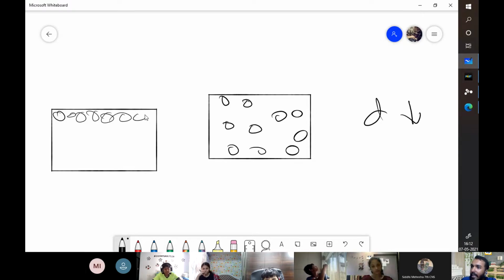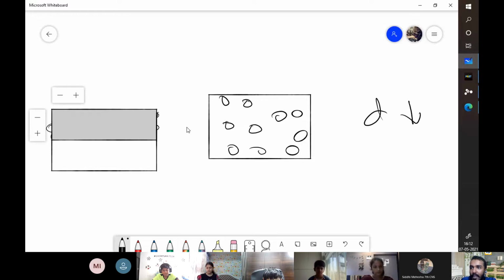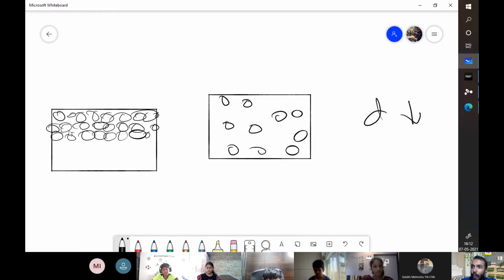On the other hand, if you have a block in which you can have particles lined up in a particular arrangement, more particles will be able to fill the same amount of area. As you can see, I haven't filled even half the container, but I have essentially more particles than this container. This is why the arrangement of particles determines density.